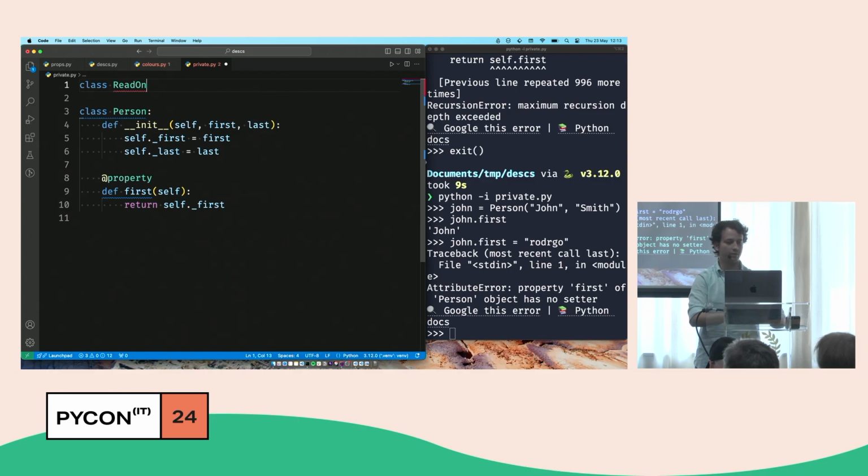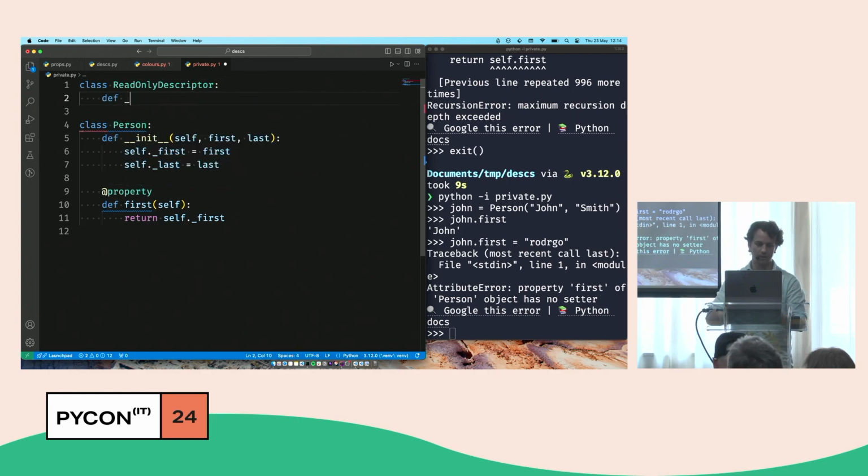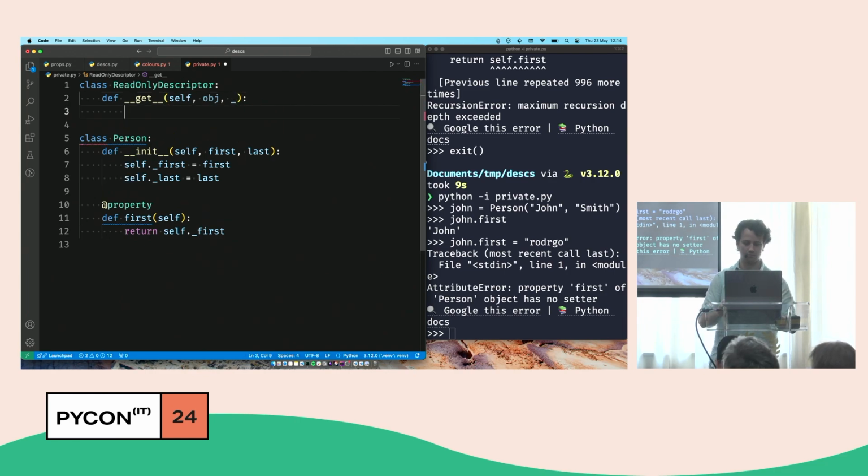So we'll do the read-only descriptor. Again, it's not the name that makes it a descriptor, right? We already know that. Now, we need a getter here. And this is where things really get interesting. So I no longer receive a person or a caller, I just receive a random object. And in here I'll receive, let's keep avoiding this subject, I receive something else. And now, what do I do there? What do I type there that's going to solve all of my issues? Because if you think about it,